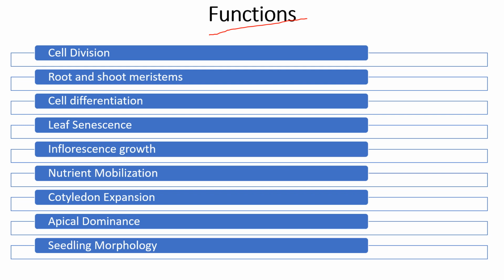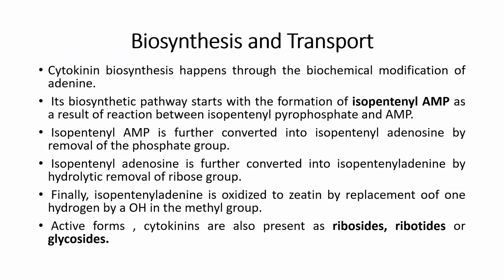So in plants basically the cytokinin will lead to cell division. There are root and shoot meristems. There is cell differentiation because of cytokinins. There is leaf senescence. The role of senescence will be discussed in detail in the next slides. There is inflorescence growth. Then there is nutrient mobilization. Then there is cotyledon expansion, apical dominance and seedling morphology. So some of these functions will be discussed in the slides on the physiological effects on the plants. So in the next slide we will be discussing the biosynthesis and the transport.